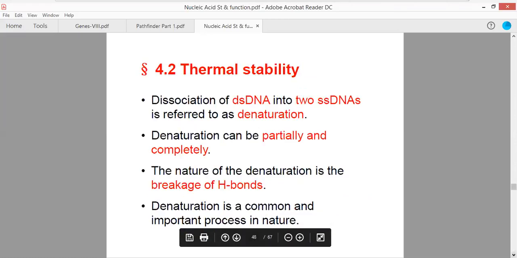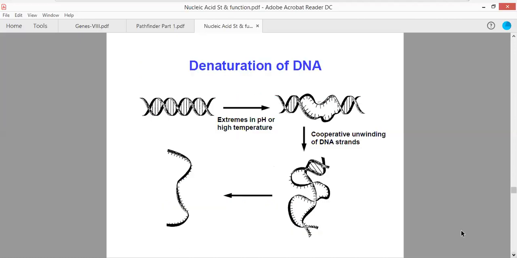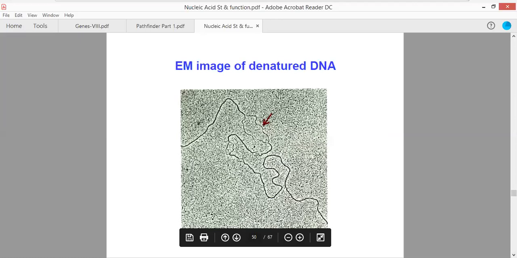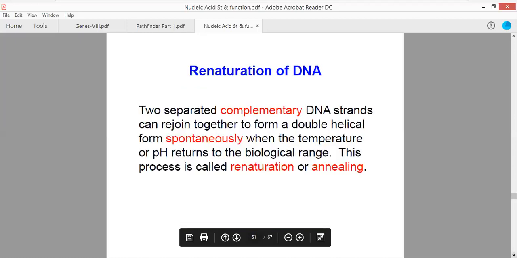Moving forward, thermal stability. I've already told you what thermal stability is and how the breakage of bonds takes place in which conditions, such as pH, ionic strength and temperature. This is how DNA denaturation looks under the electron microscope. Now, renaturation of the DNA.